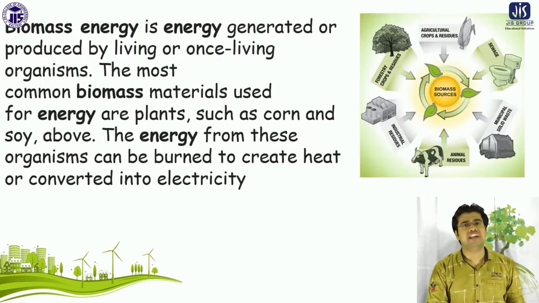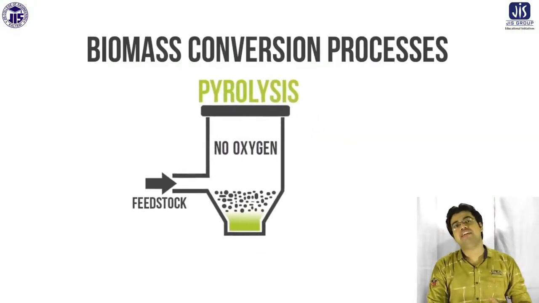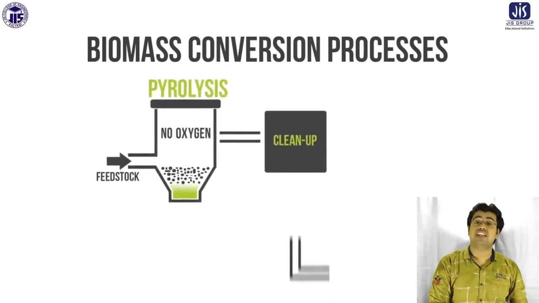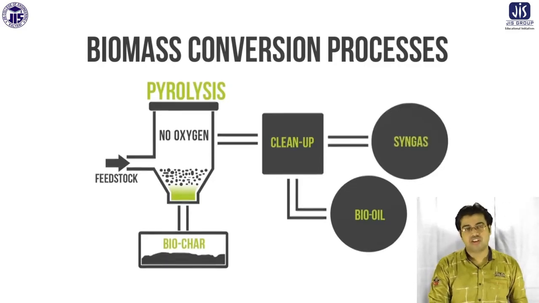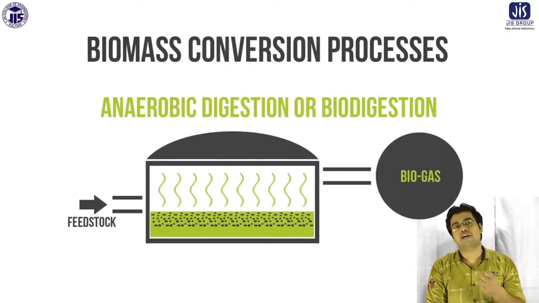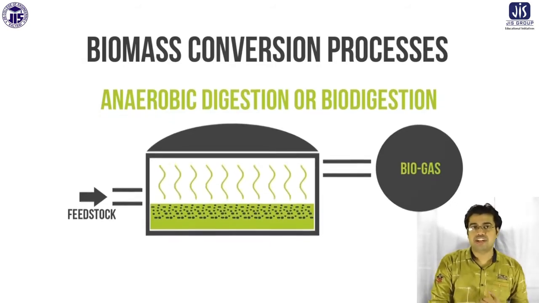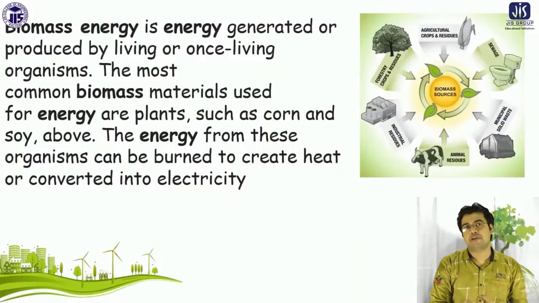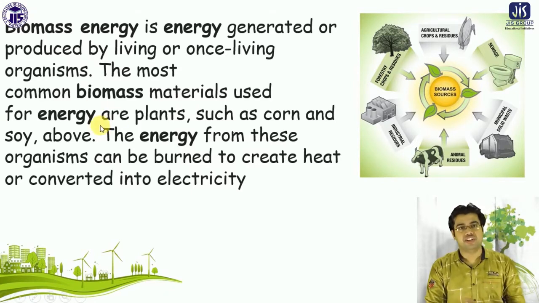Biomass energy is the energy generated or produced by living or once living organisms. That means we can generate energy from different kinds of living or once living things, for example the dead bodies of plants or of other animals. From there we can collect the energy. A popular or common type of biomass energy is biogas. From organic materials we are generating some kinds of energy. So there are different sources from which we can collect energy, and that is called biomass energy.